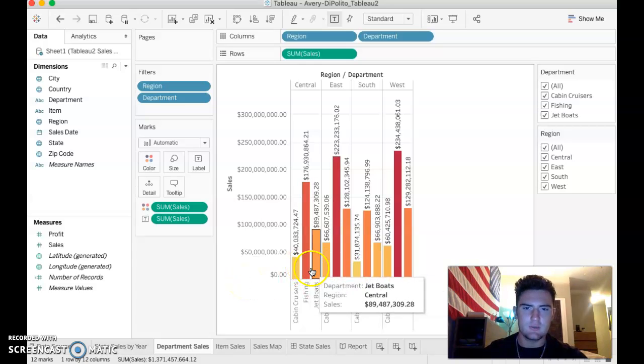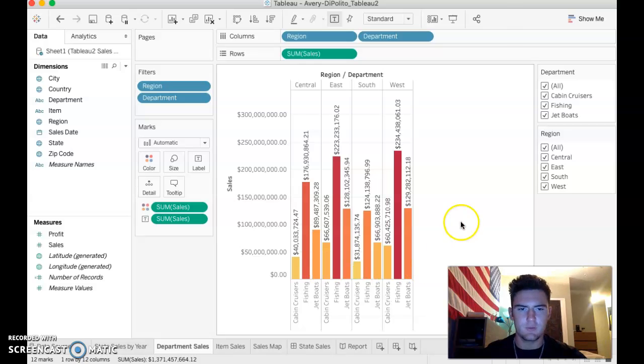I did this by region, so I could see which department was selling the best in each region. So let's say I'm the company and I'm looking at this. Okay, I can see fishing sells the best pretty much everywhere, and the cabin cruisers department might need a little work. So they could say, okay, we need to put a lot more effort, time, money, marketing into the cabin cruisers department and try to boost sales, and maybe don't focus so much on the fishing department.